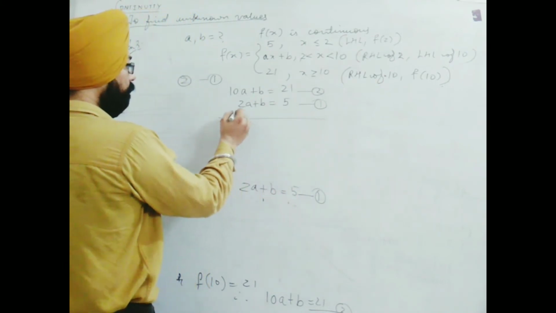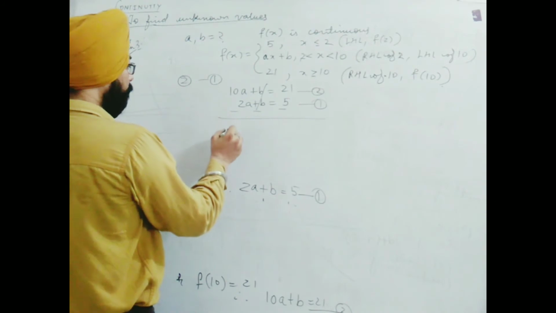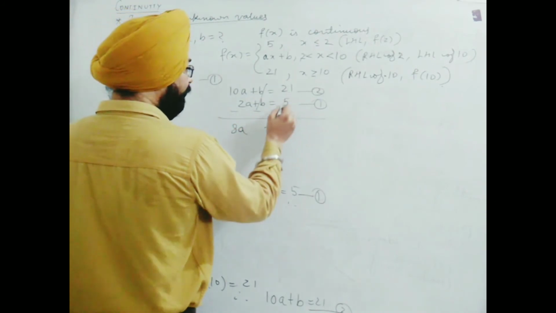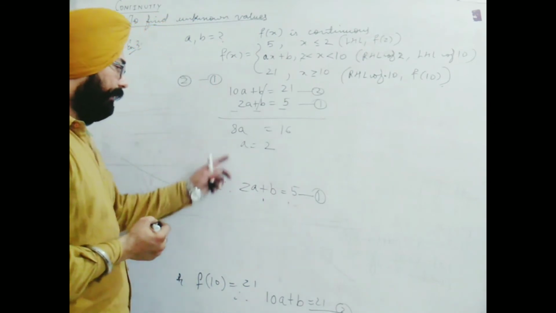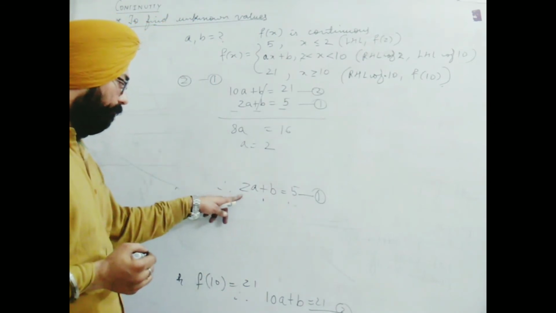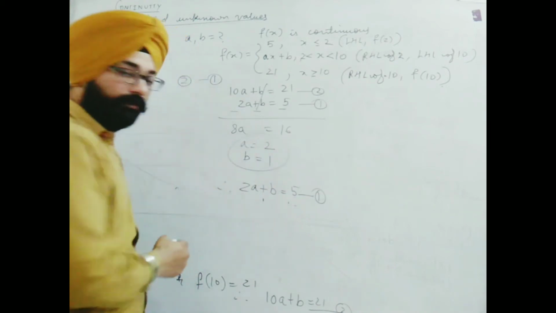Now subtraction, so the sign of this equation will be changed. b cancelled out, 10 minus 2, 8a. 21 minus 5 is 16, so a comes to be 2. Now replacing a by 2 in any of the equations, like 2a plus b equals 5, I get b equal to 1. This is the set of values we need.